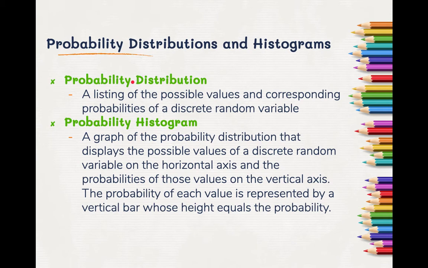Okay, a listing of possible values. Your distribution, again, is all of the possible values of the random variable and the probabilities. The histogram is the graph of the probability distribution. And when we do this, we will always have the values of the discrete random variable on the horizontal axis and probability on the vertical axis. So we will always make these vertical histograms.